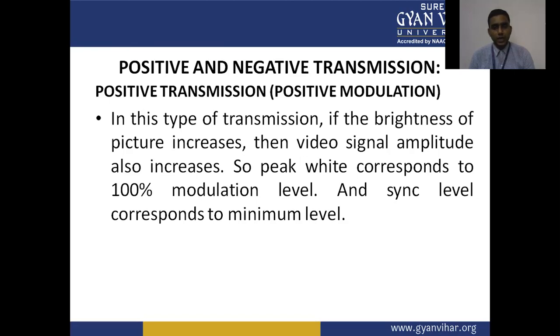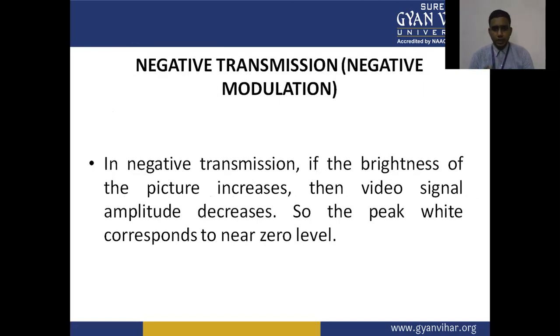So peak white corresponds to 100% modulation level, and the sync level corresponds to the minimum level. From this we understand that the brightest picture has the highest value of the video signal. When the brightness decreases, the amplitude of the video signal also decreases correspondingly. Now negative transmission modulation.